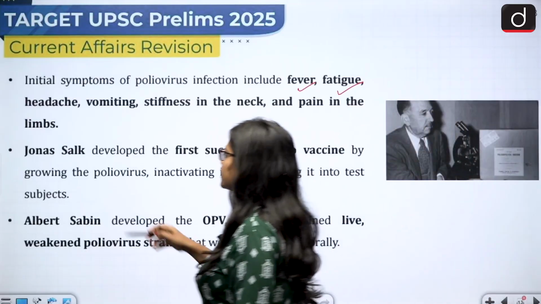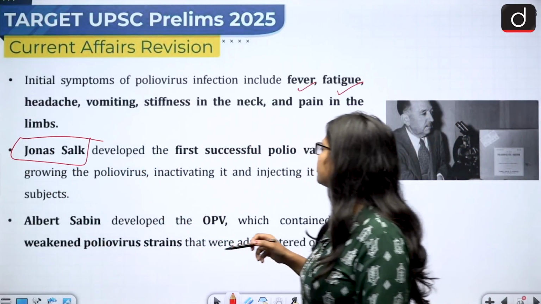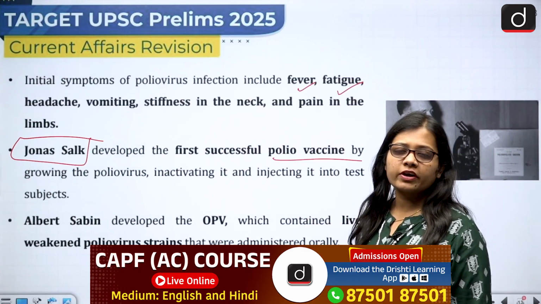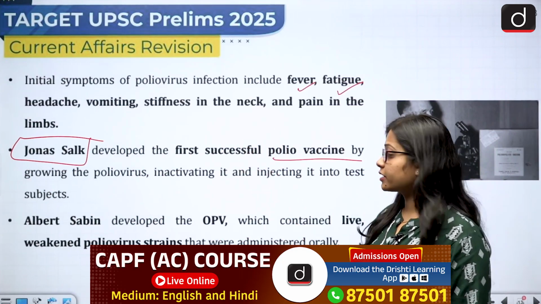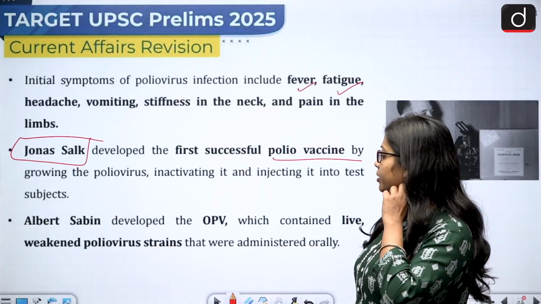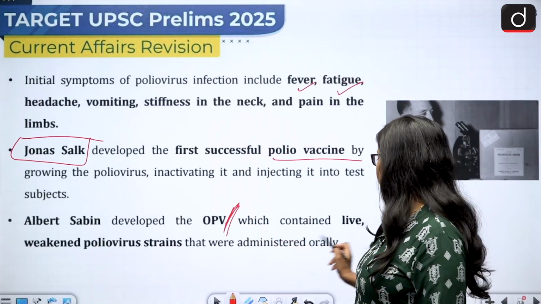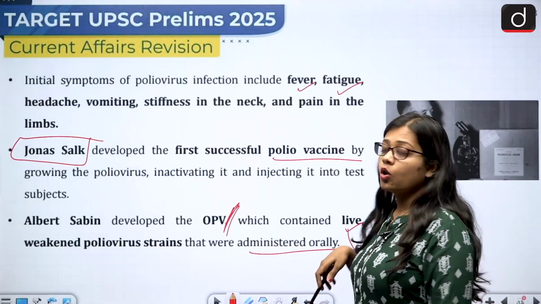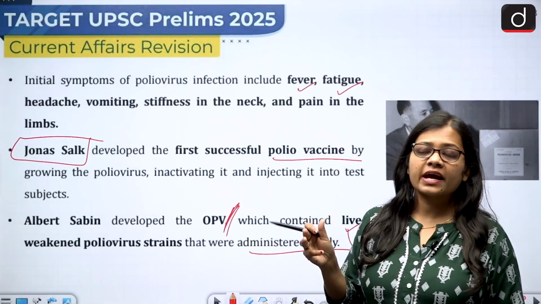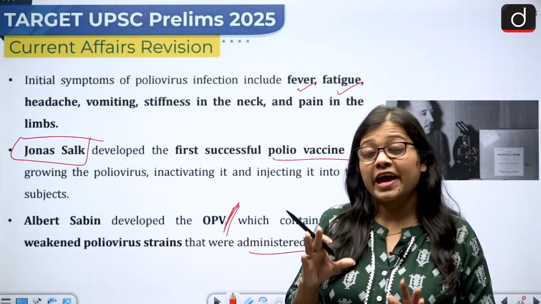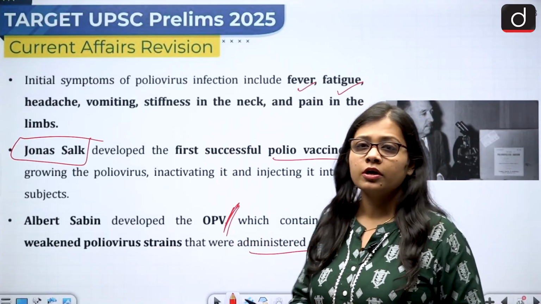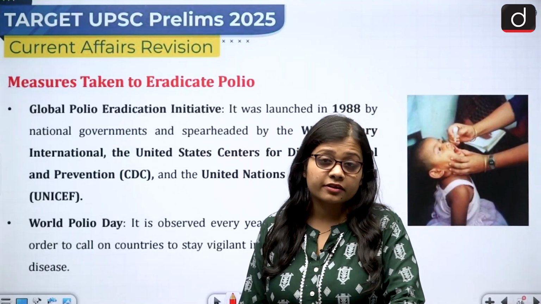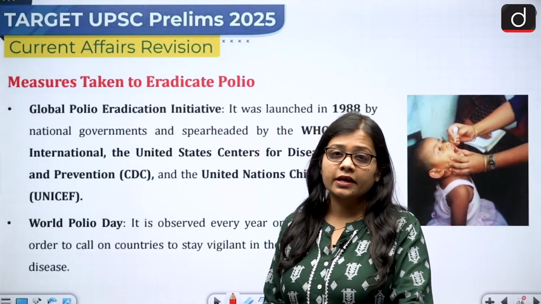John Salk developed the first successful polio vaccine. Albert Sabin developed the OPV, which contained the live weakened poliovirus strain that was administered orally. Now, OPV and IPV are the two vaccines which have helped in the eradication of polio. And if we talk about India, then India has already attained the polio free tag.